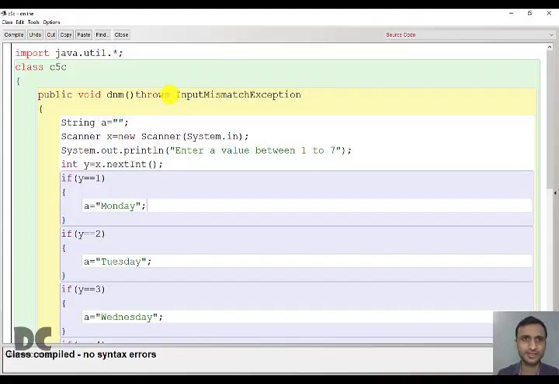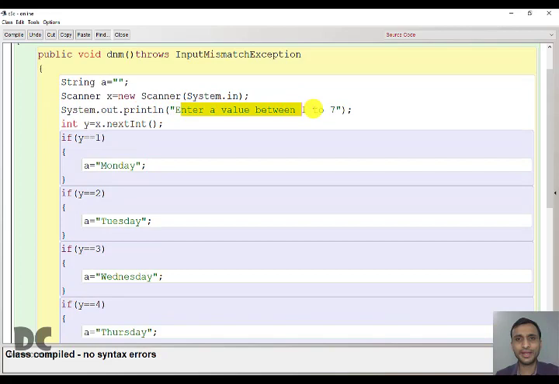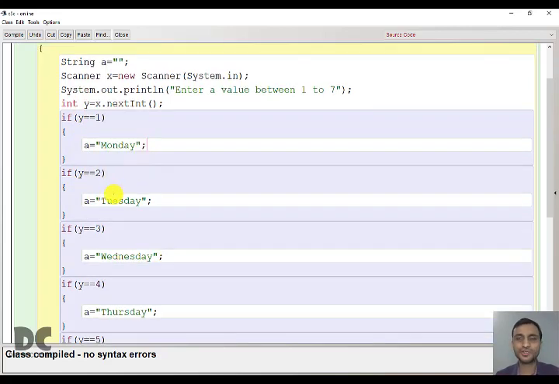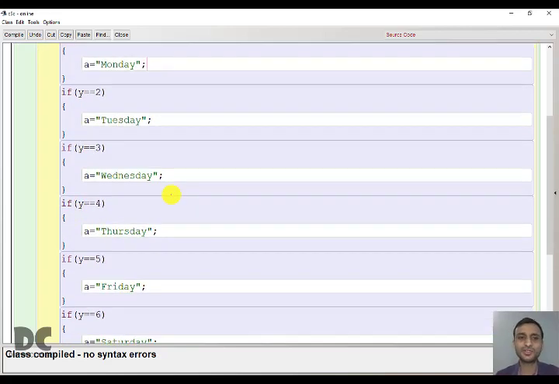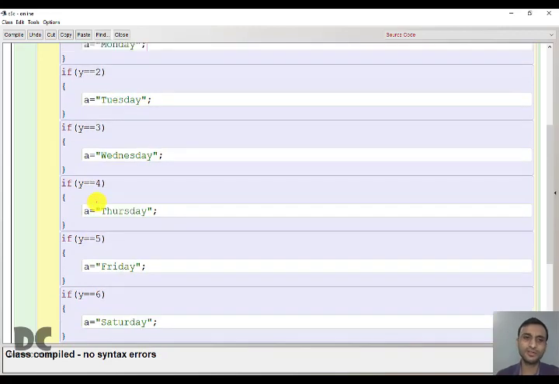So now let us understand this program. We are using scanner class here. If you want to use, you can use parameter also, but here in this program I thought that scanner will be more helpful. So we took the input, then we are checking if it is 1. If it is 1, in the variable a we are storing Monday. If it is 2, we are storing Tuesday. If it is 3, we are storing Wednesday. If it is 4, we are storing Thursday.